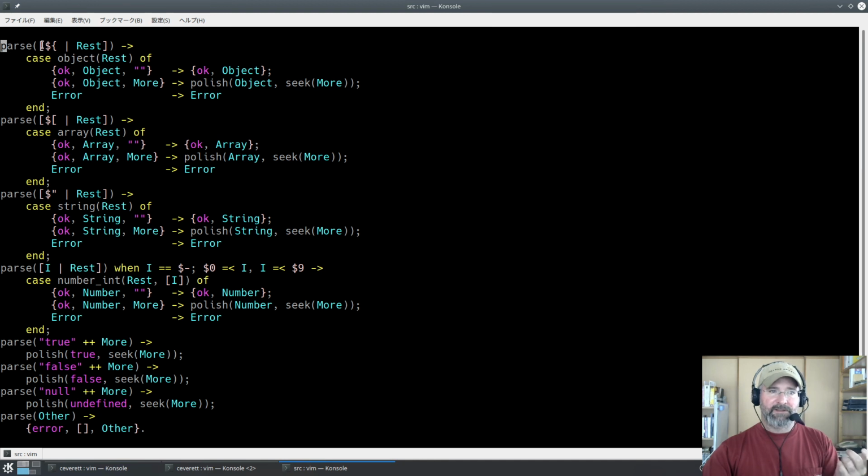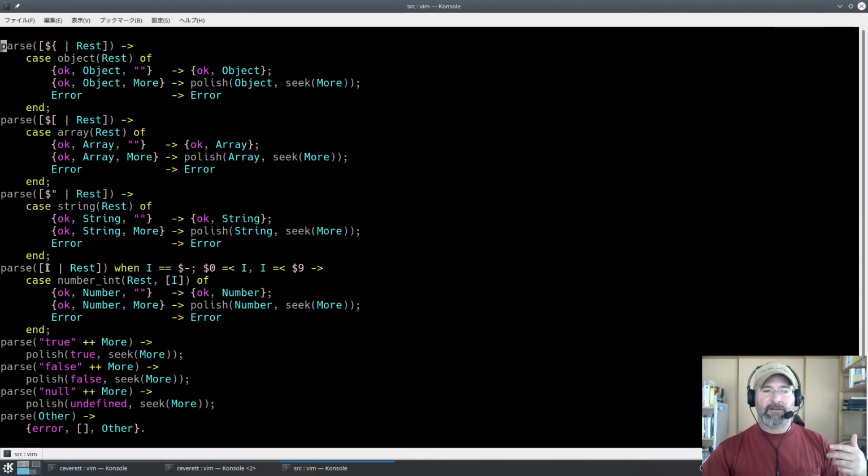So what we're using the head matching for is the input argument. There's only one argument here. If the first letter is a bracket, then we're in an object, so parse that and loop again. If it's a square bracket, we're in an array. Parse it as an array and continue on. If it is a quote, parse it as a string.